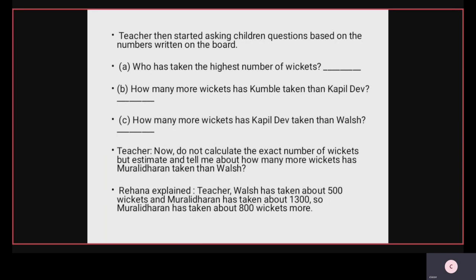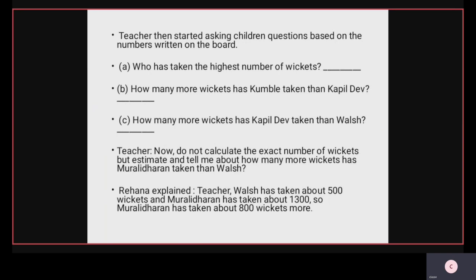Rehana's explanation. See here, total wickets of Muralidharan 1347. 1347, rounding up to nearest hundreds, 1300 only. Next, Walsh.